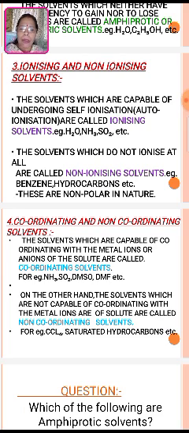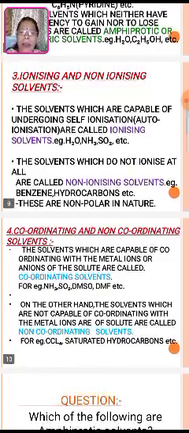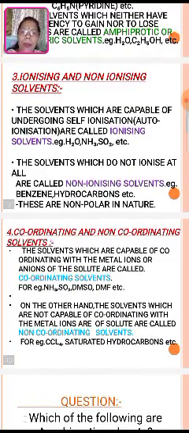The solvents which are capable of coordinating with the metal ions or anions of the solute are called coordinating solvents. For example, ammonia, sulfur dioxide, dimethyl sulfoxide, DMF, that is dimethylformamide, etc. These are capable of coordinating with the metal ions.